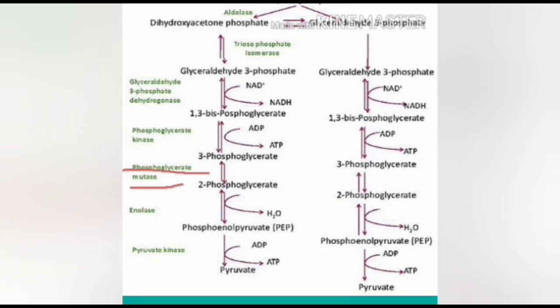Here the phosphate is present at the third carbon of the phosphoglycerate, but that phosphate shifts from the third carbon to the second carbon, hence it is called 2-phosphoglycerate. The reactant has 3 carbons, and the end product also has 3 carbons. Only the phosphate position shifts from the third carbon to the second carbon, hence it is called isomerization.